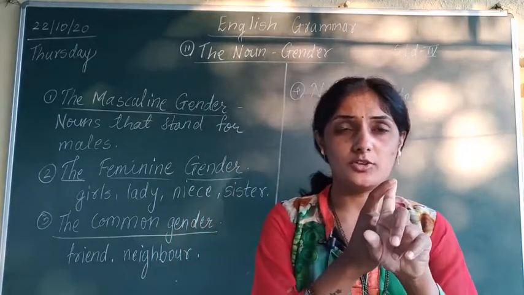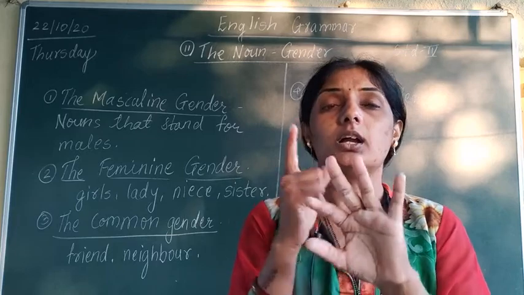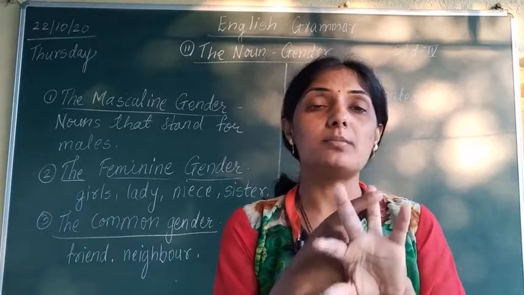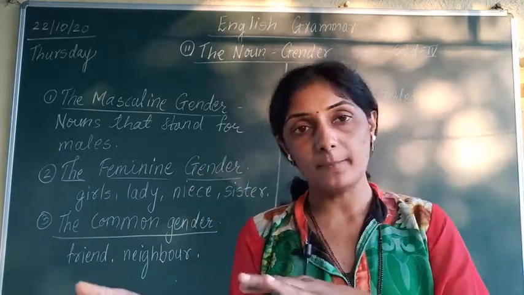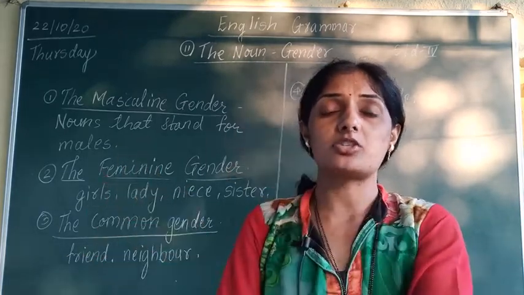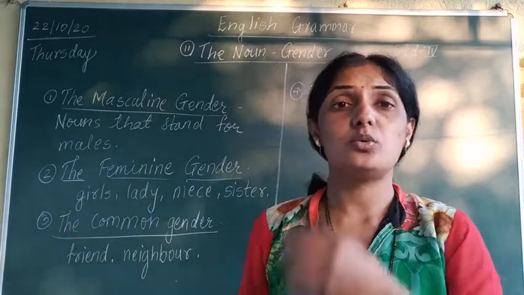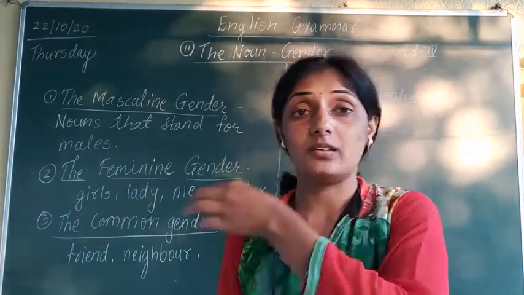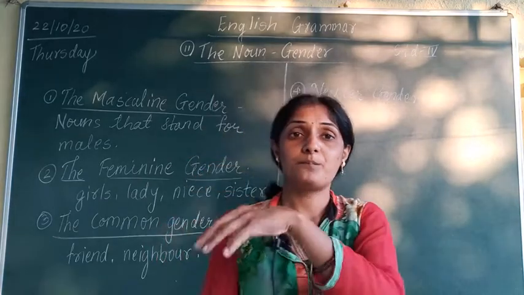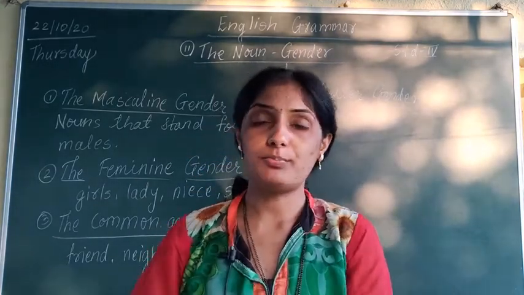First one is the masculine gender, means all males. Second one, feminine gender, means all females. Third one is the common gender, means it can be male or female. Correct? You cannot tell particularly if male and female both are standing together, for example gents and ladies are standing together, then what you will say, there is a group of people, right? There is a crowd of people.